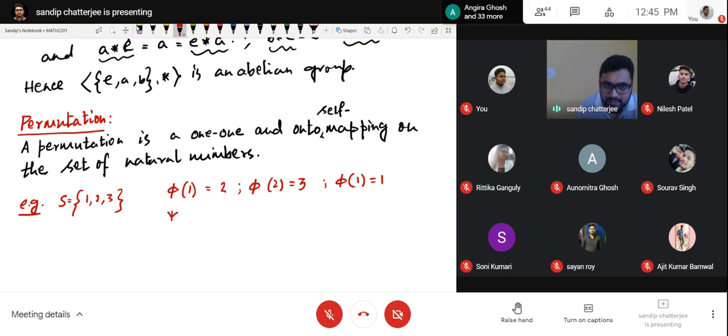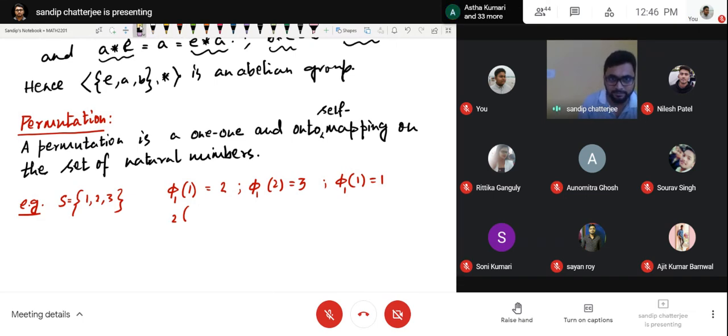Let us consider this mapping as phi 1. So phi 1 mapping is this.